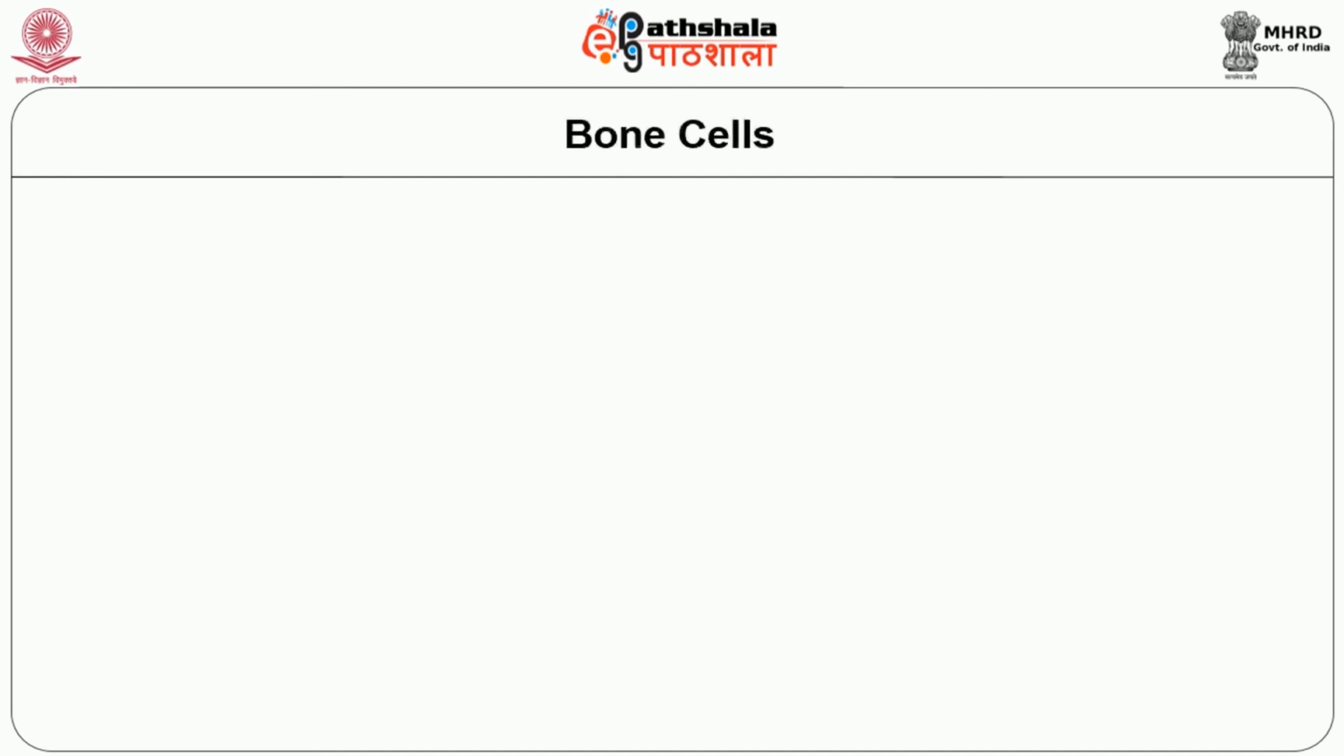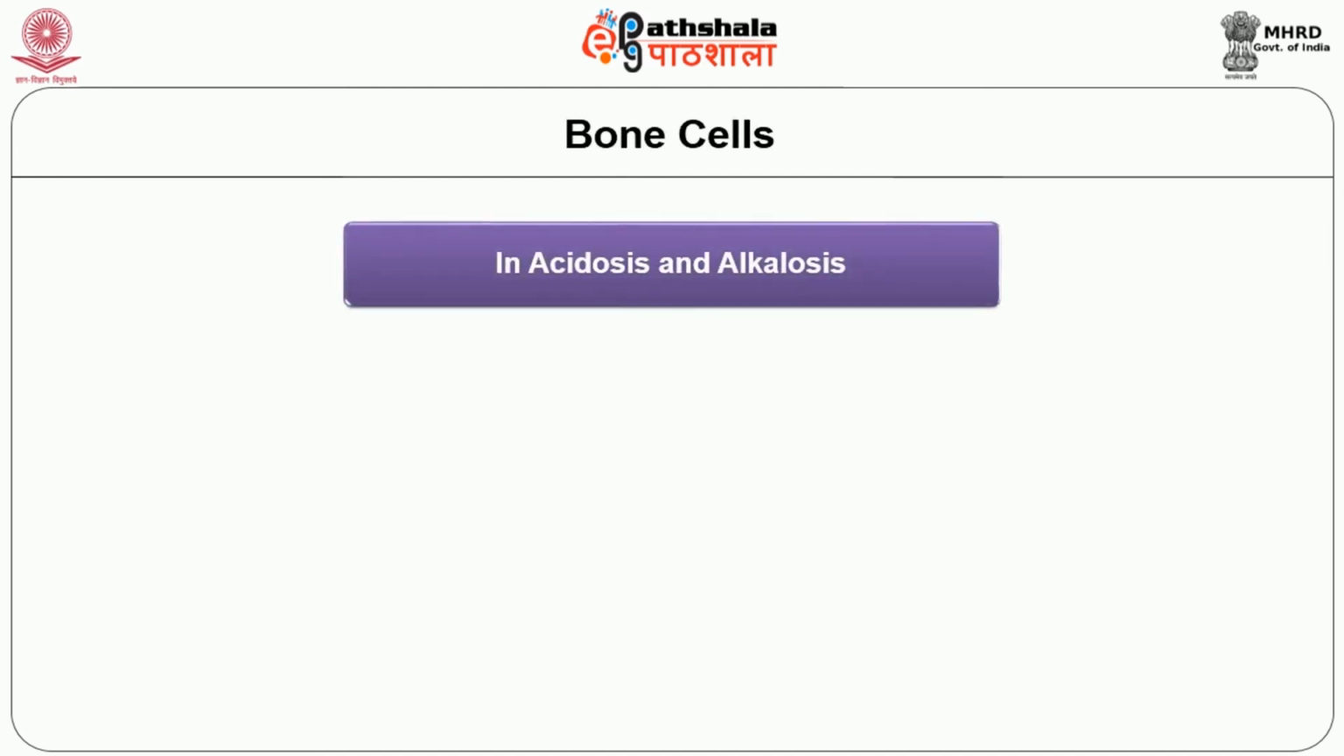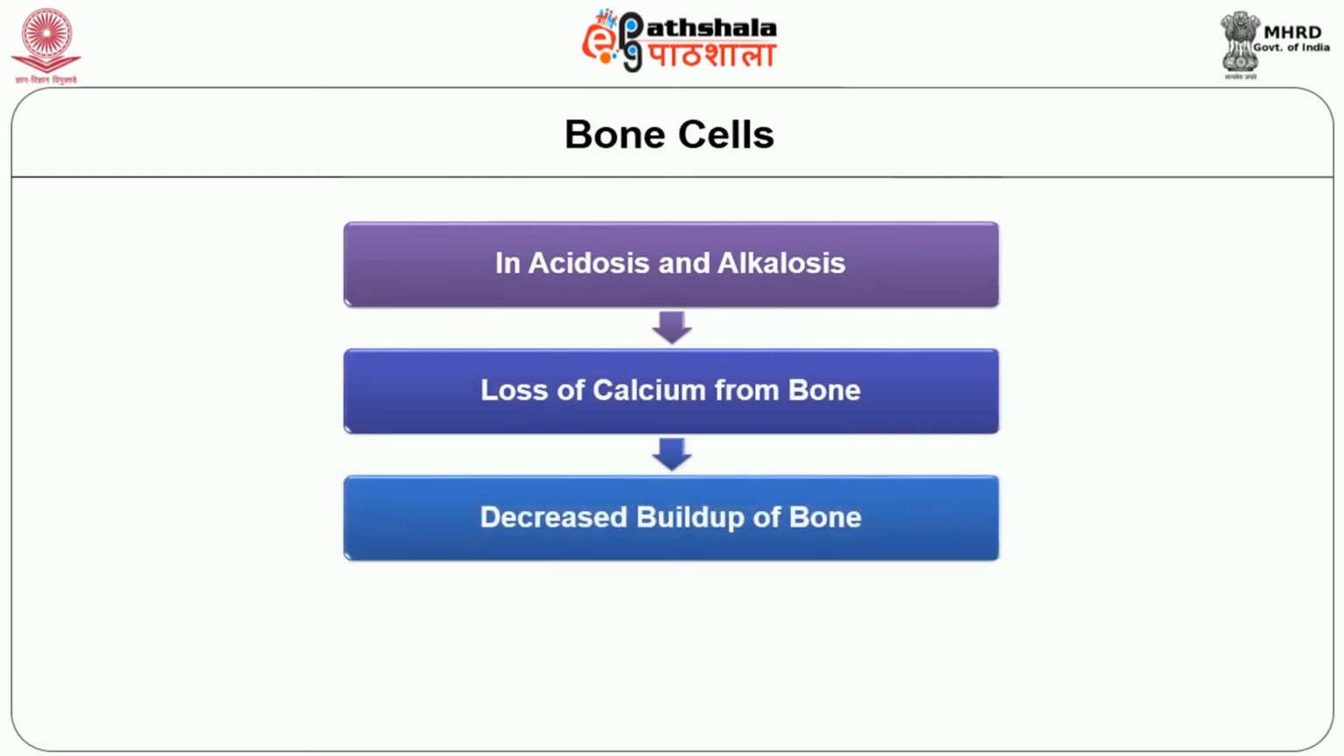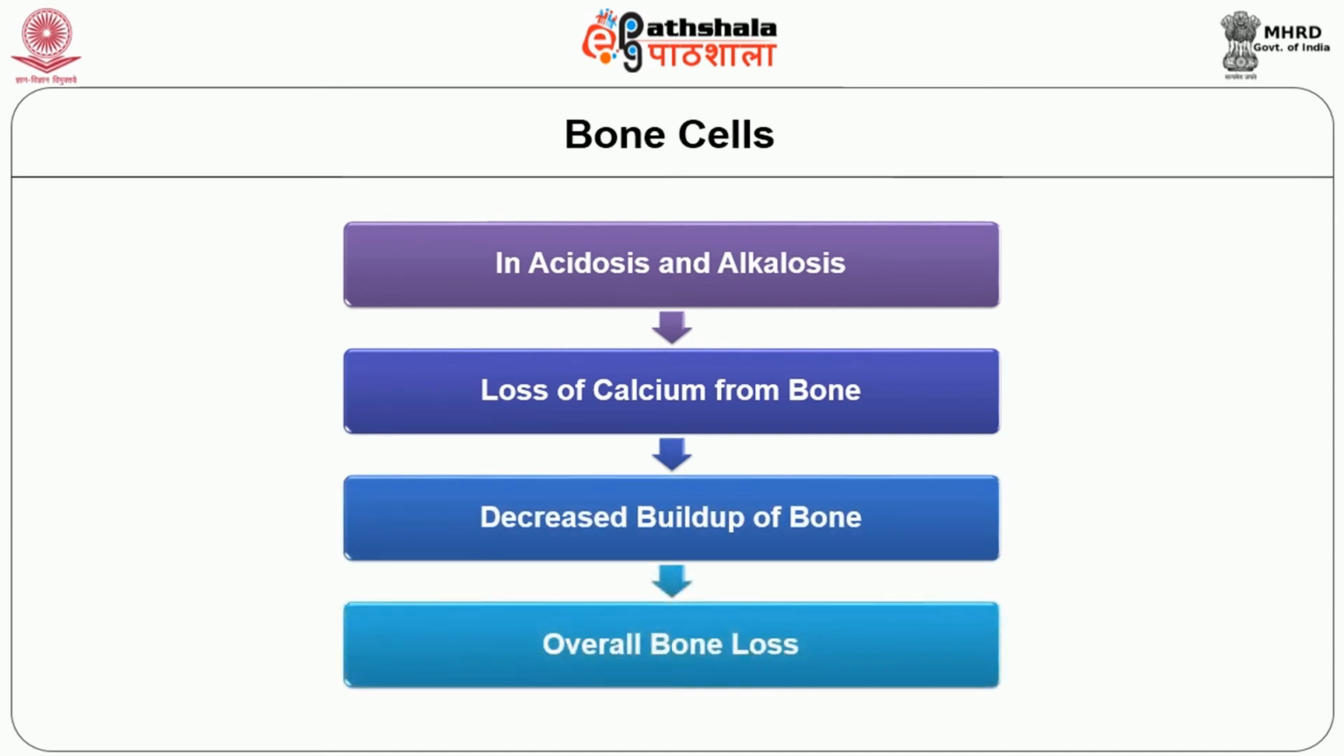Some changes in the bone cells. In case of acidosis and alkalosis, there is a loss of calcium from the bone. That leads to decreased buildup of bone and there will be an overall bone loss.